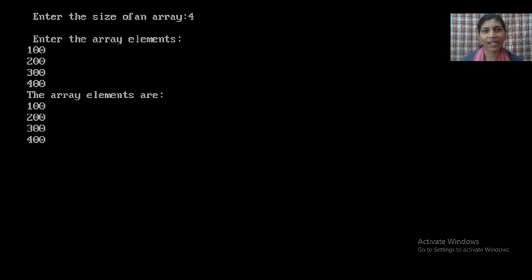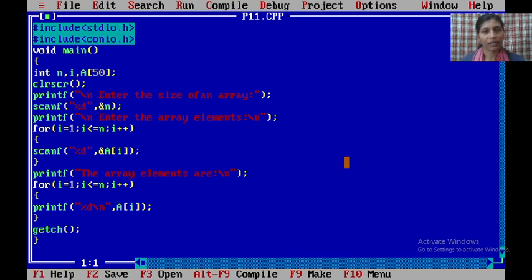If you want any size, like 10 or 40, but less than 50, if you declared the array size initially here, see here, if you declared a size of 50, you can use only 50. If you use more than 50, those values are not displayed, means the computer will not accept them, because you have declared the array size initially as 50. So use only array size 50 only. If you use array size 51, it will not accept 51 numbers.